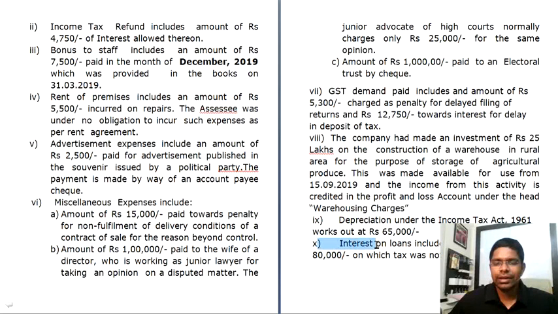And the last point, interest on loans includes an amount of rupees 80,000 on which tax was not deducted. So whenever you don't deduct TDS on any amount which you are paying, you will be disallowed an amount equivalent to 30%. So an amount of 30% will be disallowed on whatever has been paid.